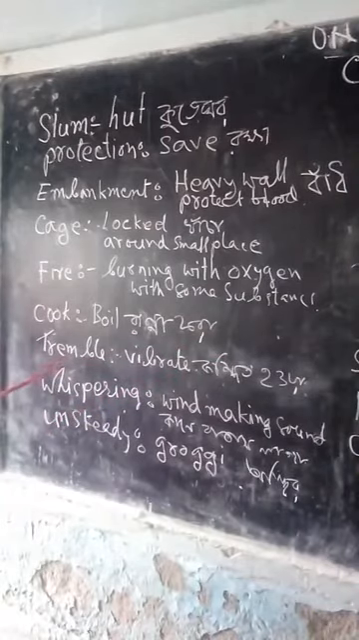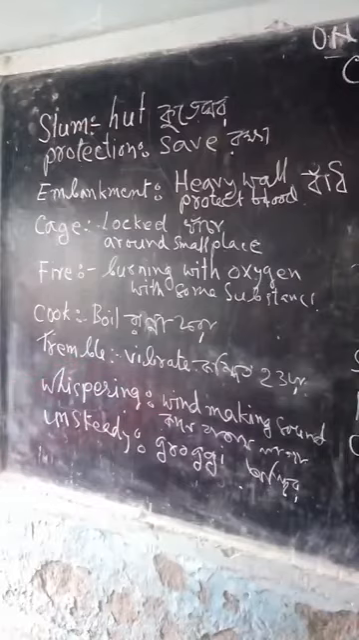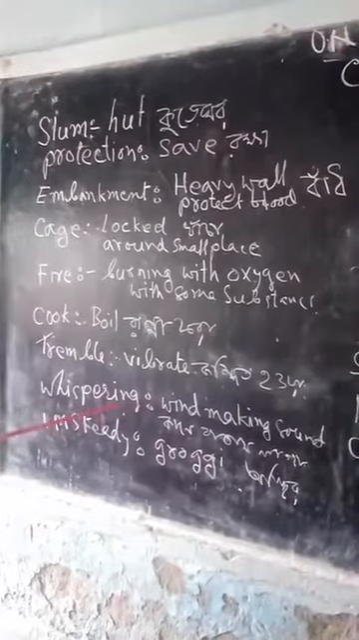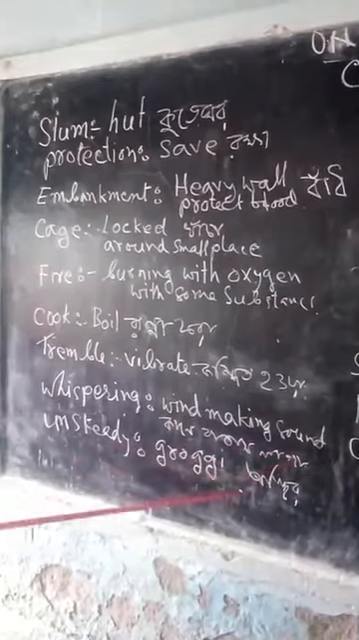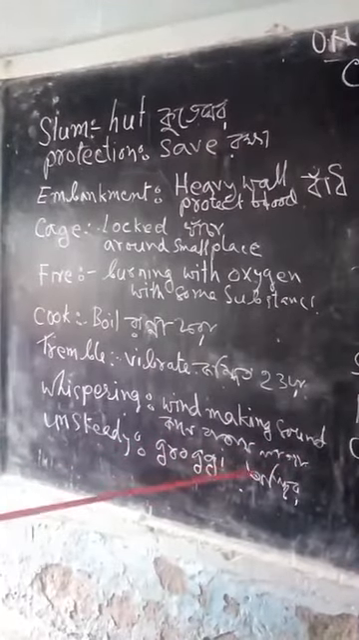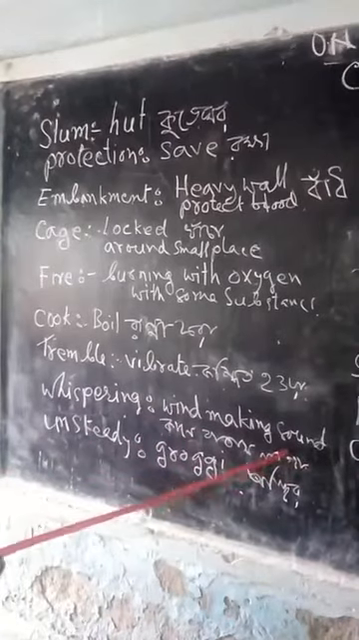Here another word is tremble. Tremble means in English vibrate. In Bengali, kompito howa. Here the word tremble is used in the topic. In this topic, whispering. Whispering means wind making sound. In Bengali, kane kane batas laga, shon shon shabd.